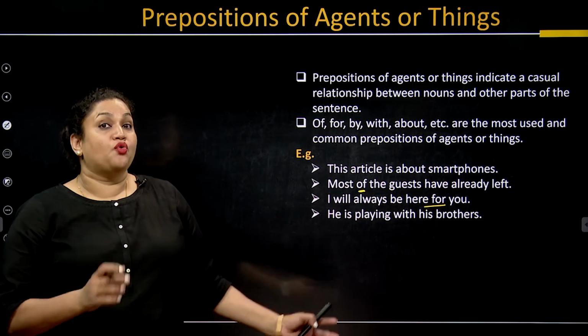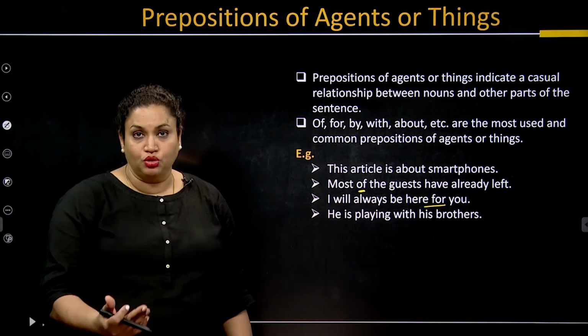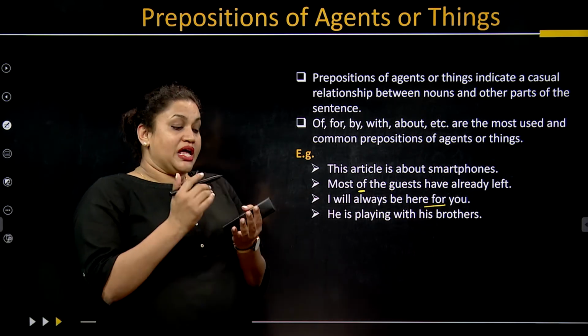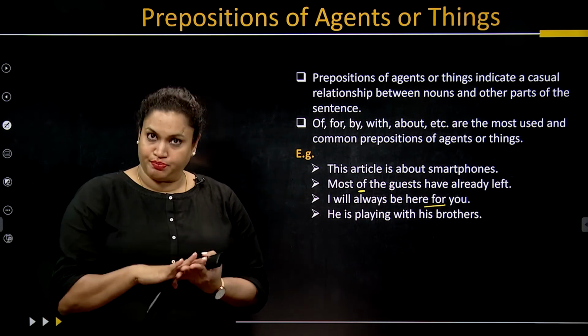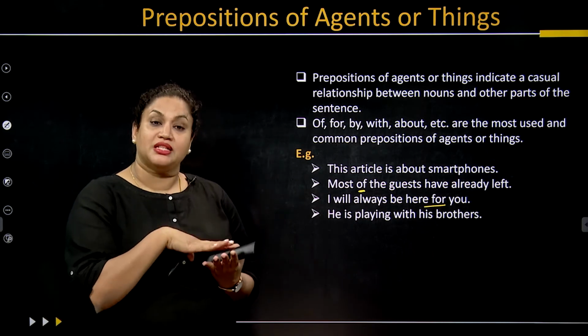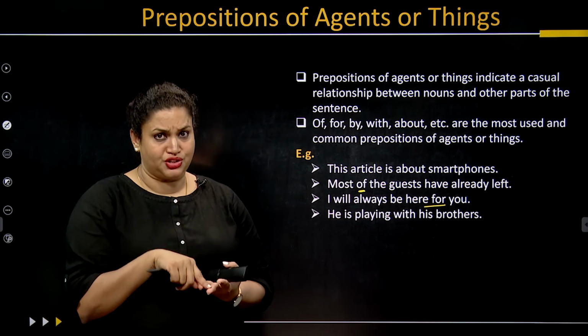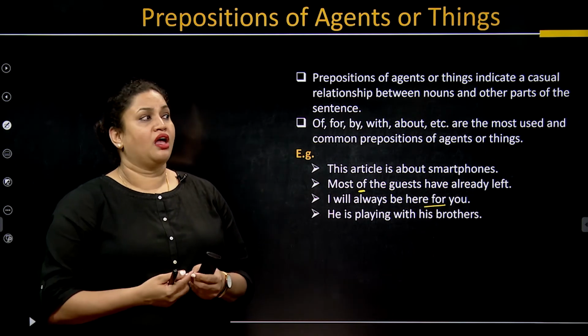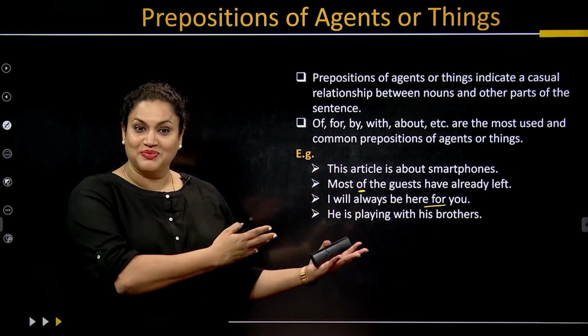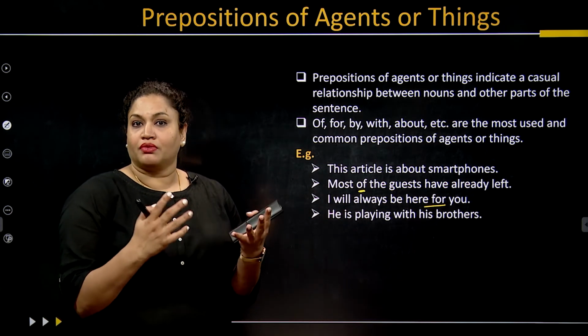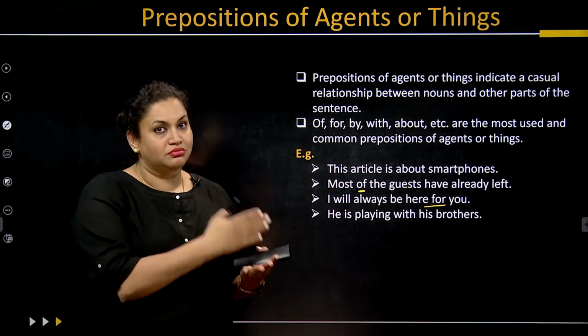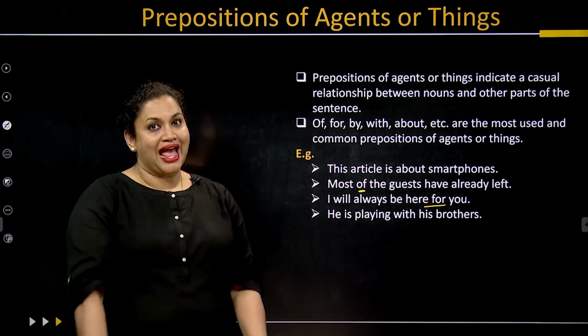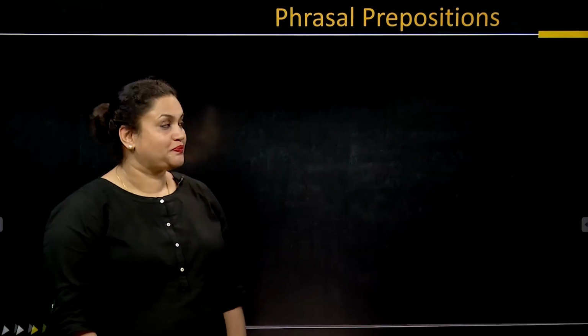He's playing with his brother. He's playing with whom? His brother. So whenever you have a preposition in the sentence, if you ask a question, you will get an answer. For example, if I say, who left? Most of the guests. Playing with whom? My brother. So this is as simple as that.